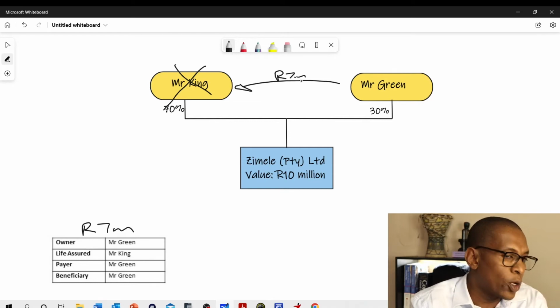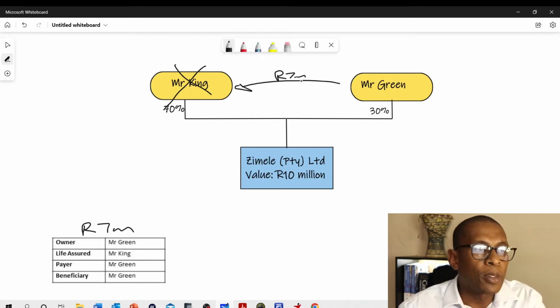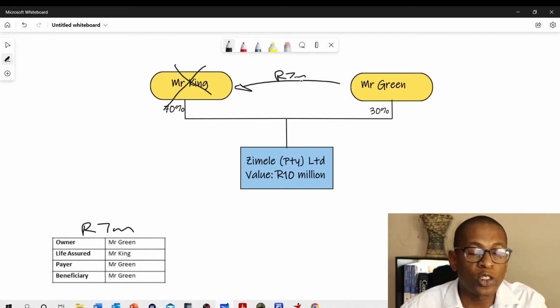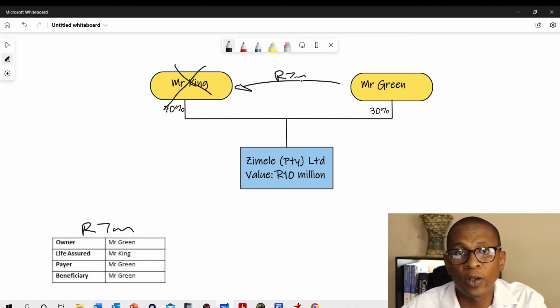Now, there could be instances where the policy is, for example, too low. So instead of 7 million rand, let's say the policy is only 3.5 million rand. How do we cater for that in the buy and sell agreement? I'm not too concerned about the reason for the shortfall, but let's just use one example.